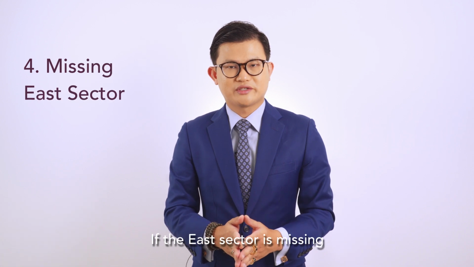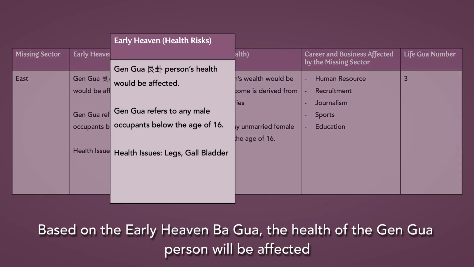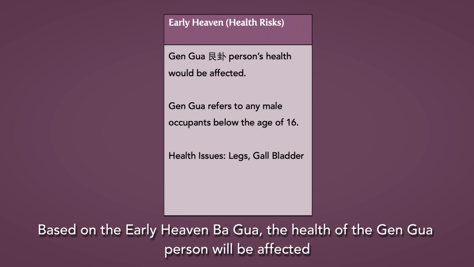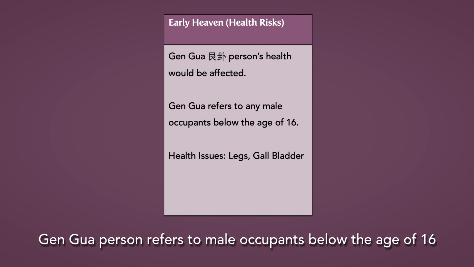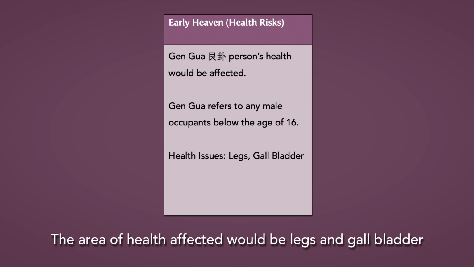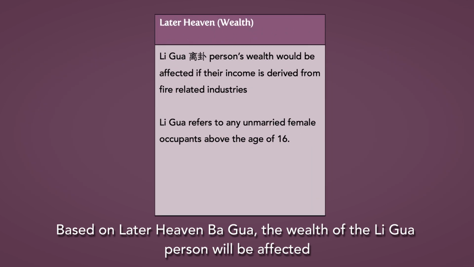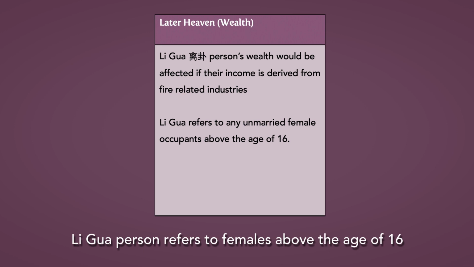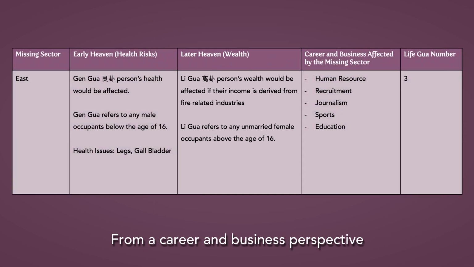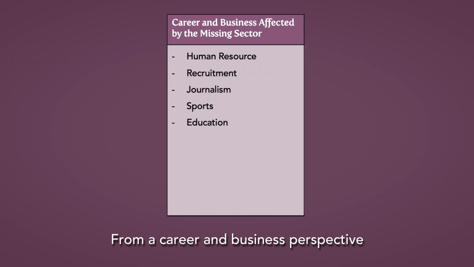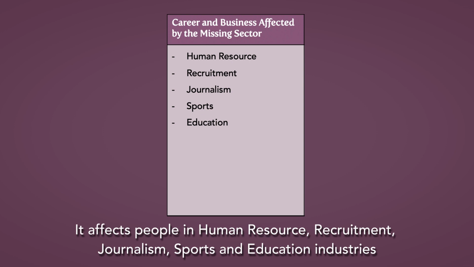If the east sector is missing, based on the Early Heaven Ba Gua, the health of the Geng Gua person will be affected. Geng Gua person refers to male occupants below the age of 60. The area of health affected would be leg and gallbladder. Based on Later Heaven Ba Gua, the wealth of the Li Gua person will be affected. Li Gua person refers to female above the age of 16. From career and business perspective, it affects people in the human resource, recruitment, journalism, sportsman, and education industry.